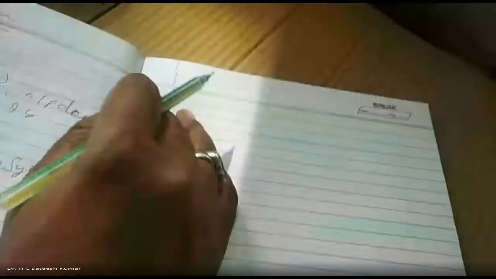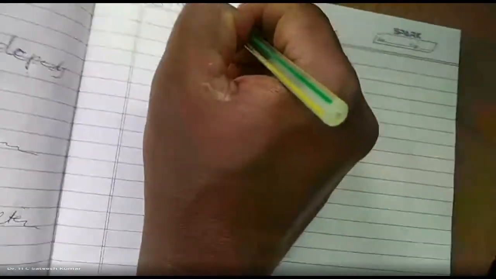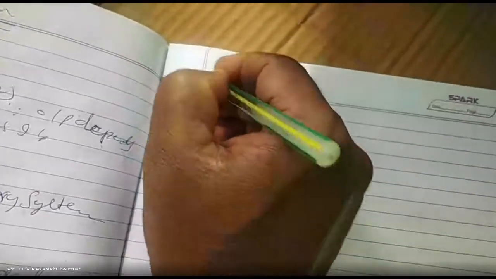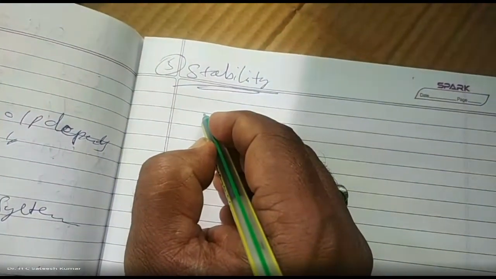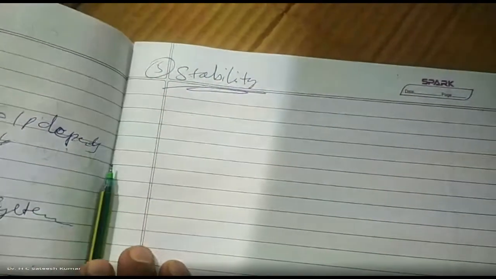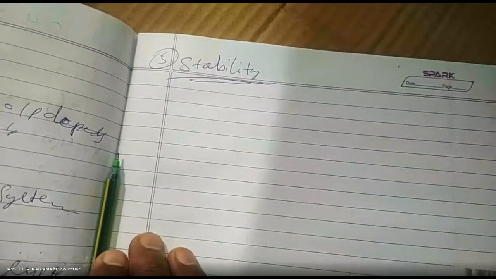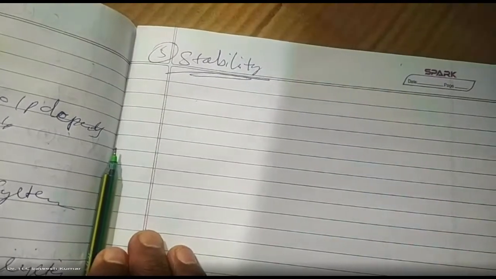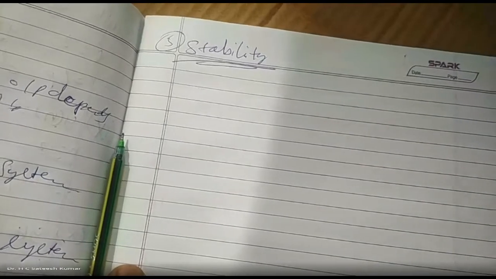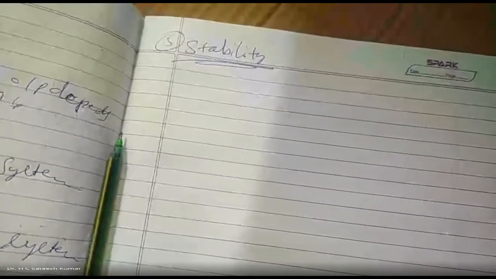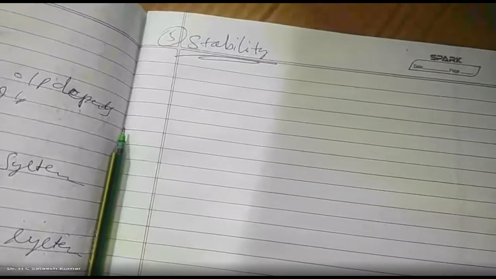Now let us go to the last one, stability, the fifth property. A system is said to be stable. What do you mean by stable? Stable is nothing but it will not change. It has some finite value. You cannot disturb it. Let us say a rock is stable, because even as t tends to infinity, it remains the same.